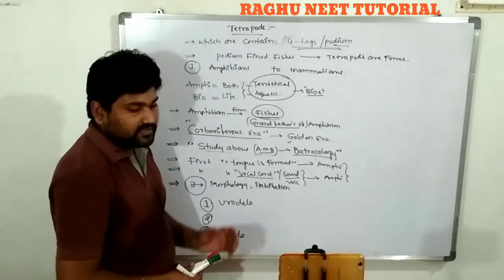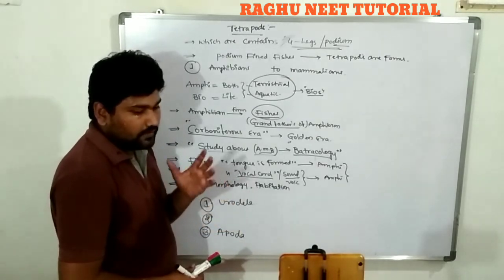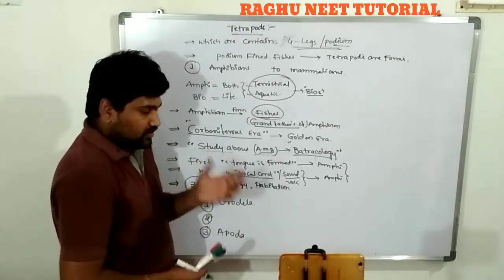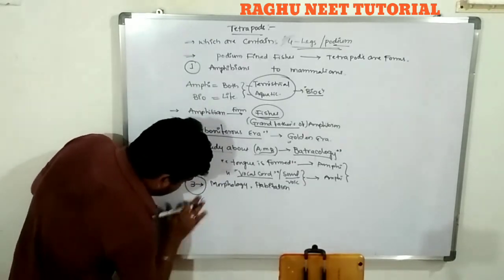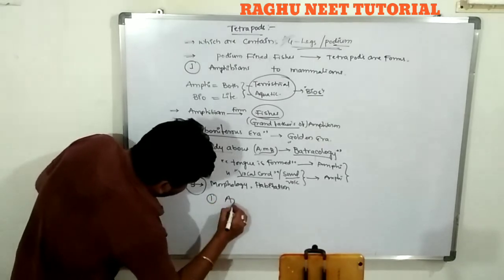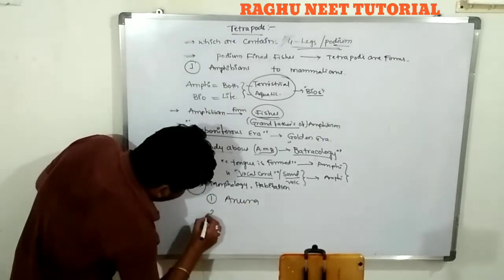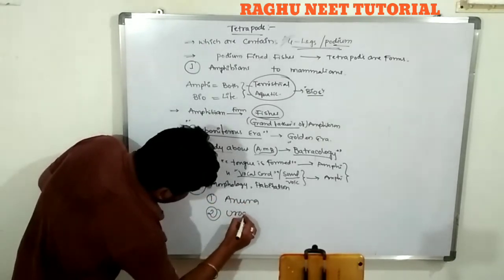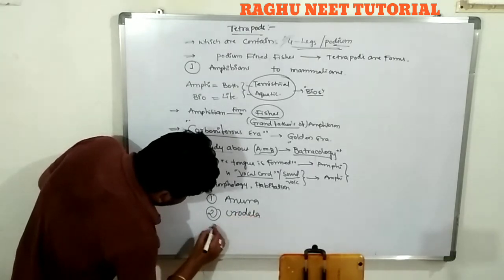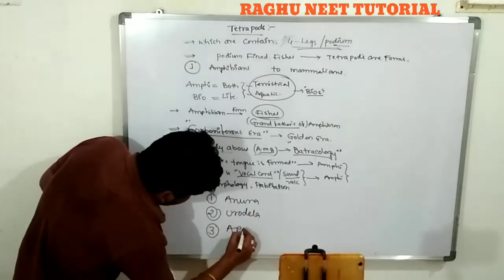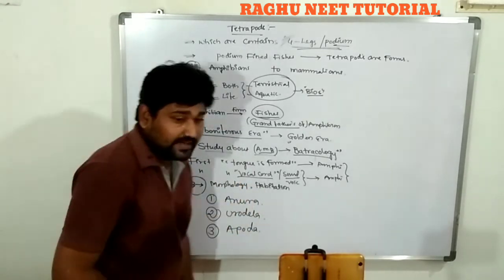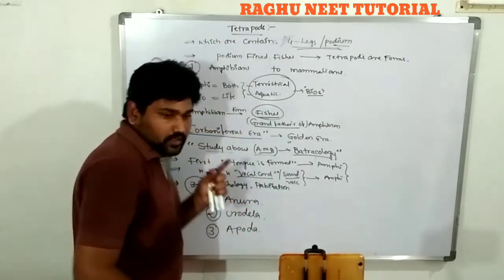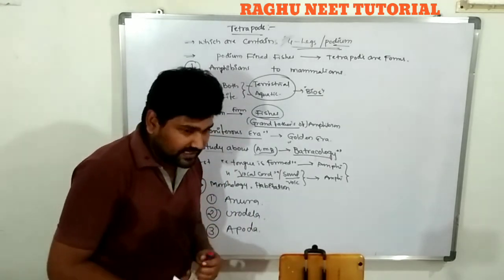First one is Anura. Second one is Urodela. Third one is Apoda. They are classified into three classes according to their morphology and habitation.